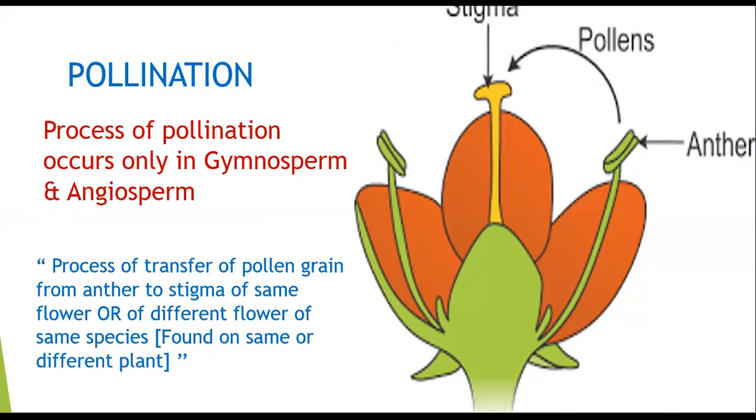First, let us discuss the definition of pollination. This is the structure of a bisexual or complete flower. The anther produces the pollen grain. Pollination is the process of transfer of pollen grain from the anther to the stigma of the same flower or of a different flower of the same species, found on the same or a different plant.